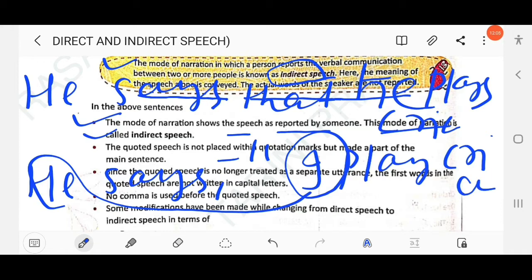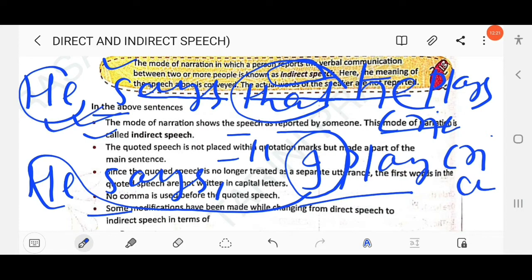He says that he plays cricket. So here a conjunction is used. Clear? So here he says, I play cricket. I play cricket, this is the actual word. But here these are not the actual words. Here someone says about the person, about the pronoun he. He says that he plays cricket. Clear?